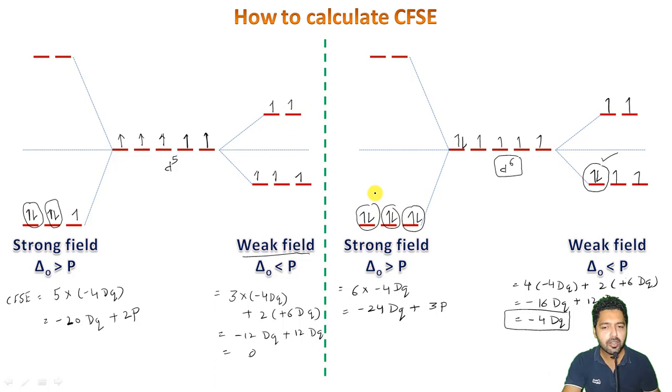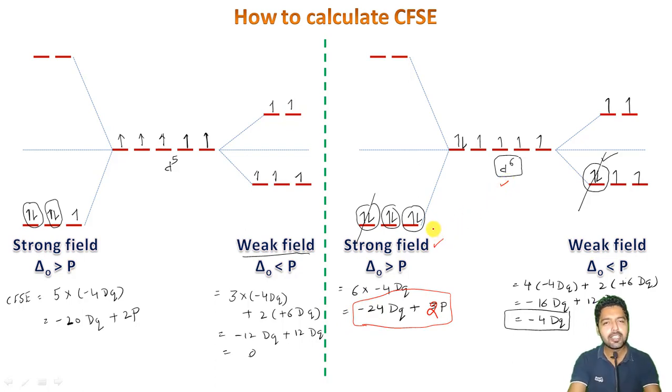We are left with 2 pairings which are occurring intentionally. So instead of 3P, we will be adding 2P here, such that this will be the final crystal field stabilization energy for a d6 configuration in case of a strong field ligand, right?